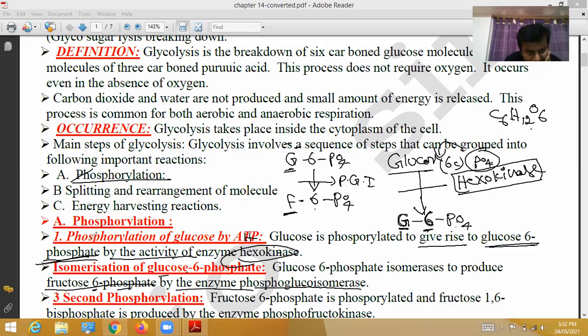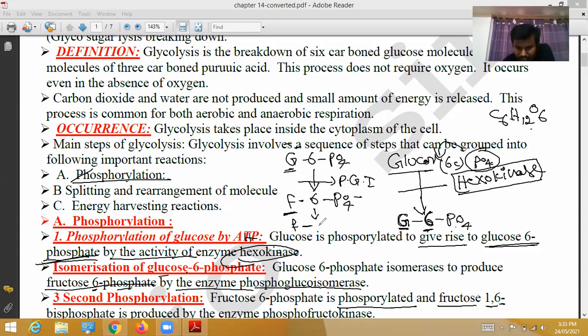Okay, that's it. Next, the third one. In A, there are 3 steps. Second phosphorylation. What does second phosphorylation mean? Here, fructose 6-phosphate is phosphorylated and becomes fructose 1,6-bisphosphate. That means one more phosphate is added. Fructose 6 already has one phosphate at the 6th position. One more is added at the first position. That's why it is called fructose 1,6.